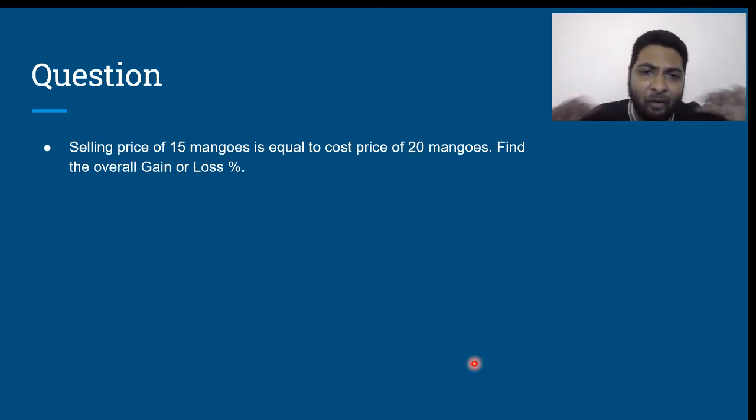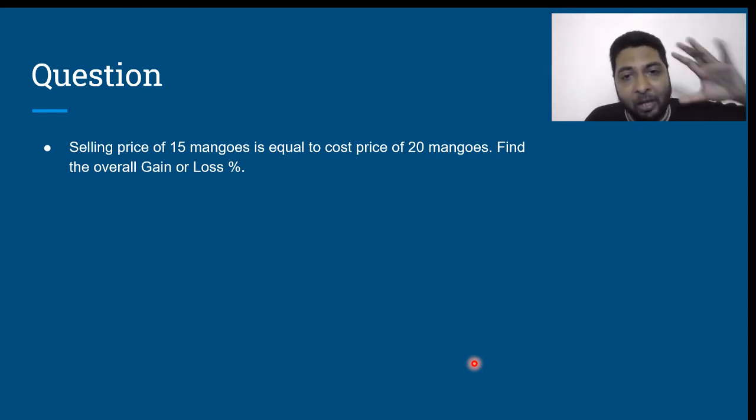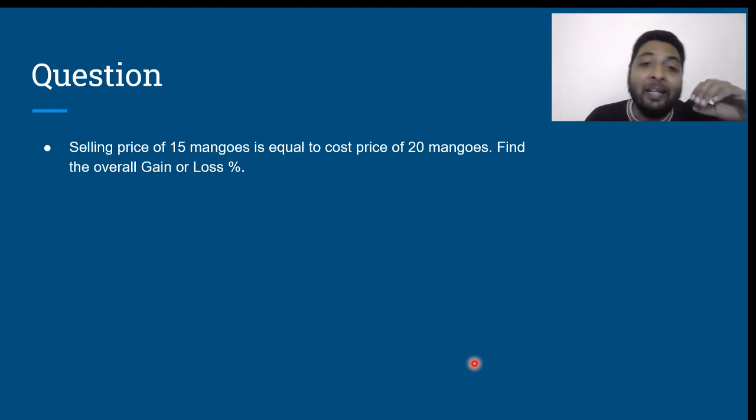The number of articles has to be the same whenever we consider the cost price. I can consider it for 1 article, 10 articles, 20 articles. That's not a problem. But if I consider the cost price of some number of articles, I need to consider the selling price of the same number of articles. Okay. With that premise, let us see how we can solve this question without using paper and pen.